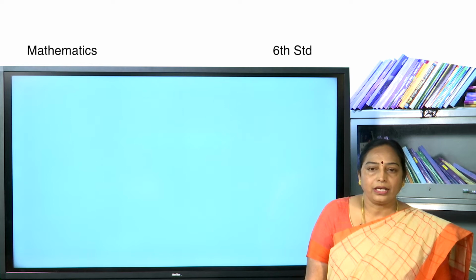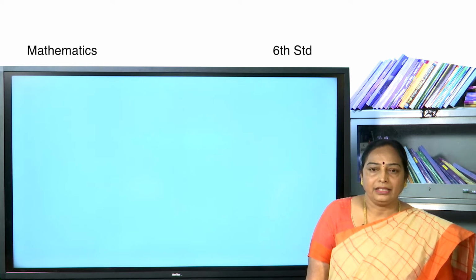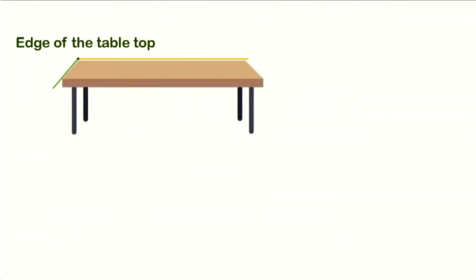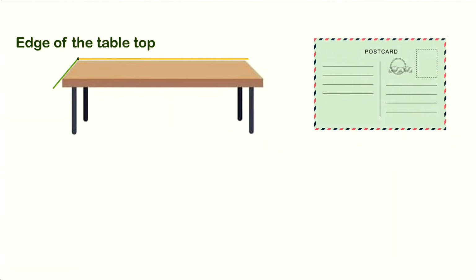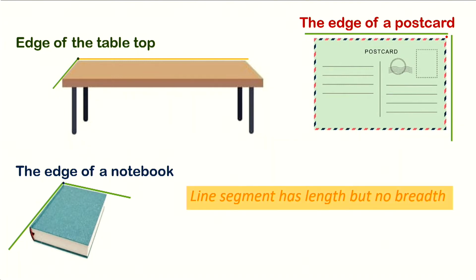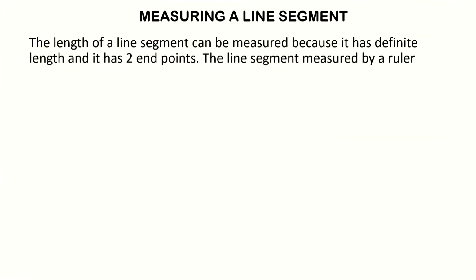Children, let us look at some models for a line segment. Look at this table. Edges of the table are line segments, and so are the edges of postcards and edges of a notebook. They are examples of line segments. A line segment has length but no breadth. A line segment has measurement.